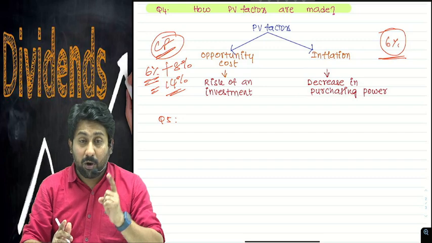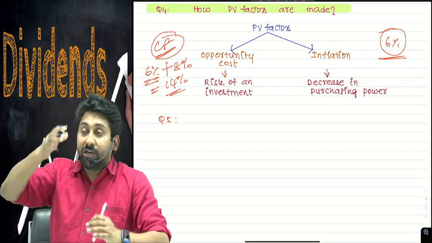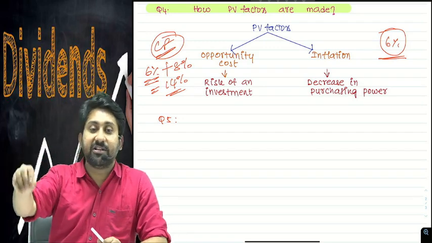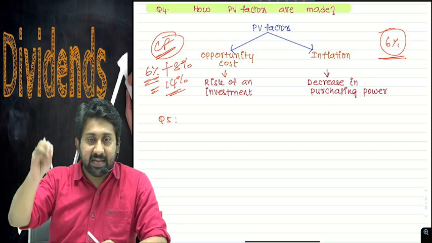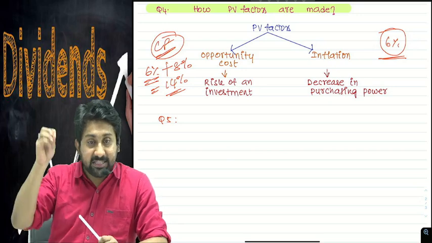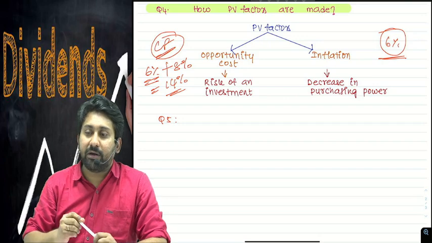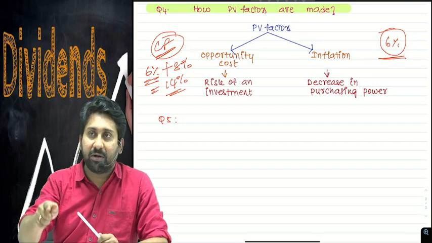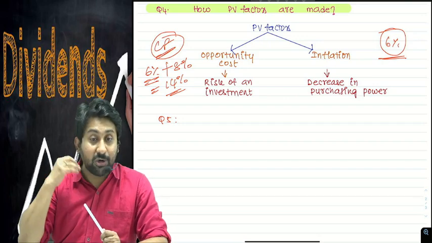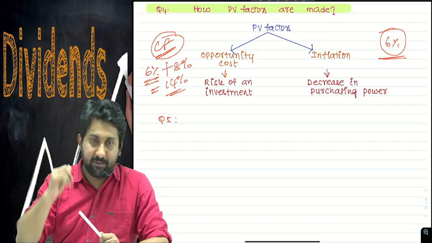That means what we have to understand: Kaushik Mukesh will be investing in a savings deposit. If I invest in a savings deposit, what is the point? I will not get 6. I will get only how much? 4. Therefore, my PV factor is not 14. My PV factor will be 12.